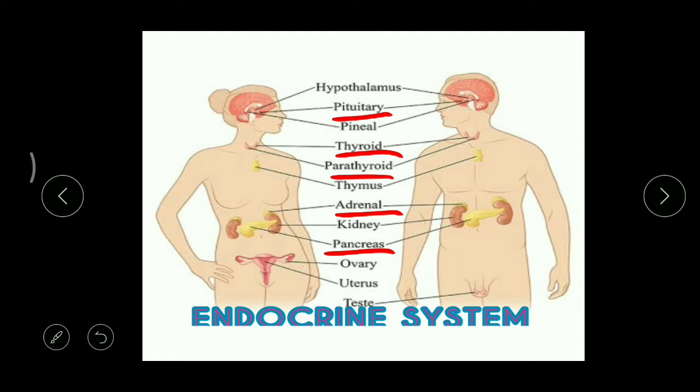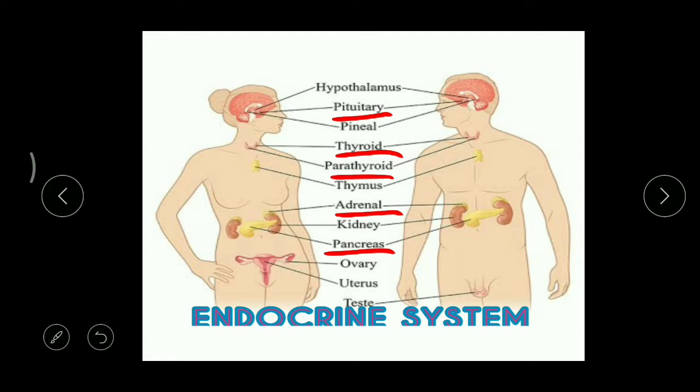Have you seen in your family, relatives or surroundings some people who are sugar patients or diabetic patients, and they are taking tablets, and some people are taking injections? Okay, that's all because of this pancreas. And all these glands are common in both man and woman except one.